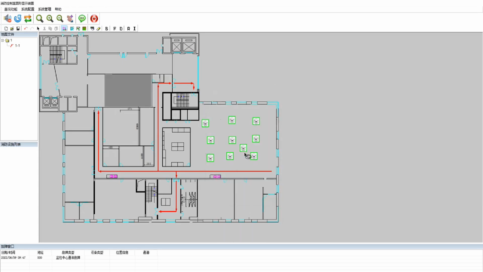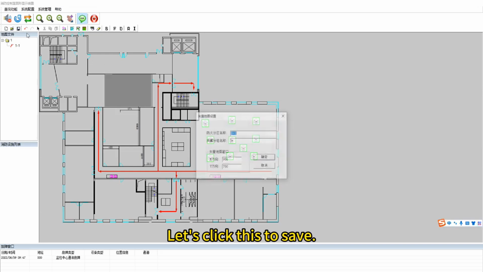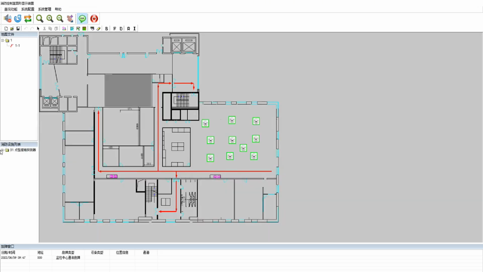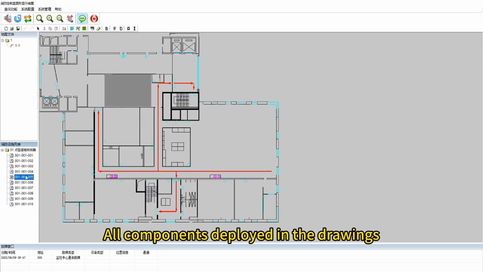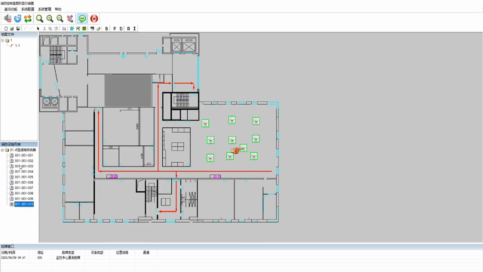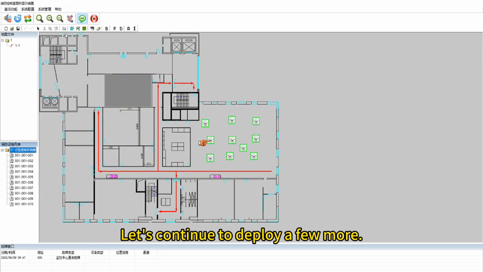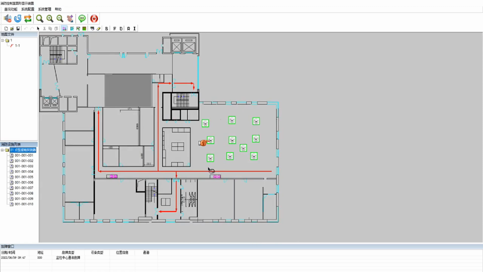Add 10. After adding, let's click this to save. Here we can see the list of firefighting facilities, all components deployed in the drawings. Let's continue to deploy a few more.